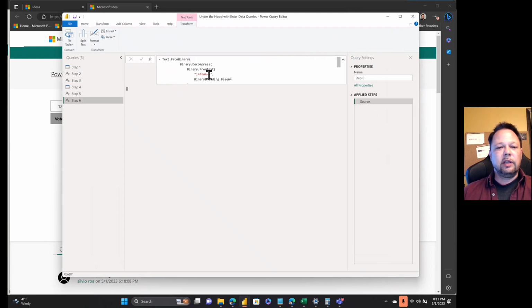So if I actually paste this in and then reverse engineer it, you can see that when you do a blank Enter Data query, you just get a square bracket and then an end square bracket. So if we were to wipe this out and hit enter, there we are: i44FAA==.